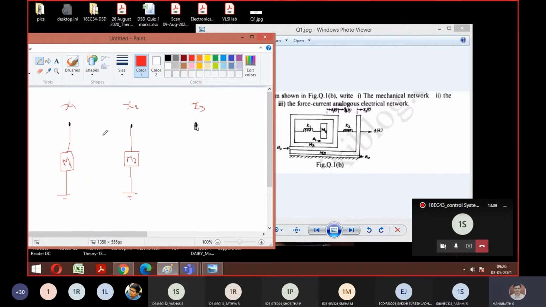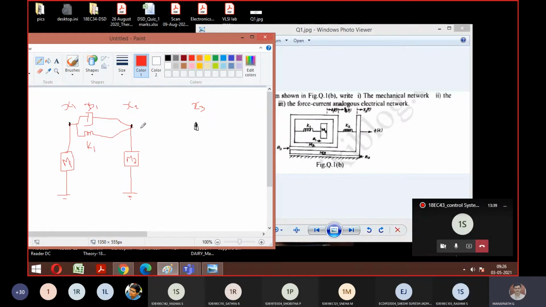K1, B1. So I can connect a dashpot, and this should be parallel to your K1 also. K1 means it's a spring. So this is your B1, and K1. Anything else is there in between X1 and X2? No, sir.